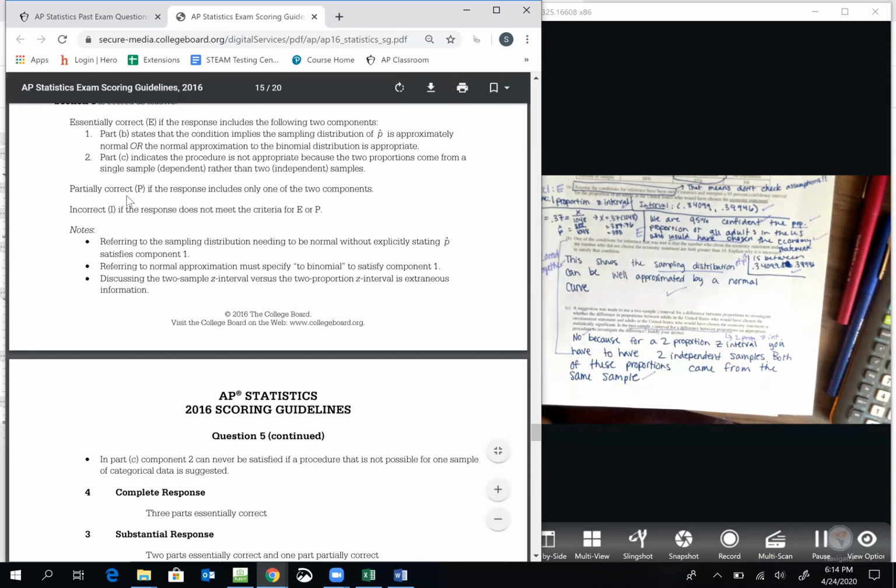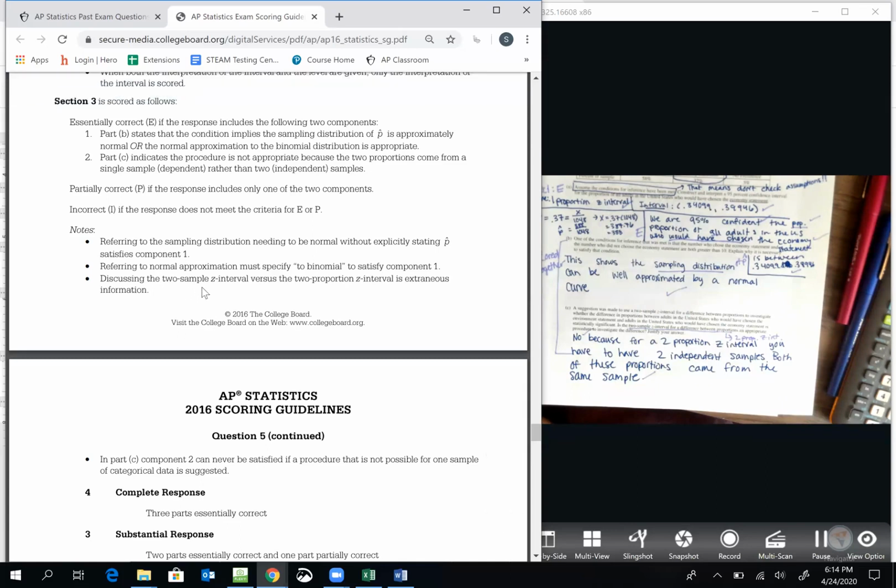Essentially correct if you had both of those, partially correct if you had one of the 2. So if you got hung up on the 2 sample Z interval versus the 2 proportion Z interval, they didn't take off any points, but you had to talk about the random sample to get credit. It was considered extraneous information.